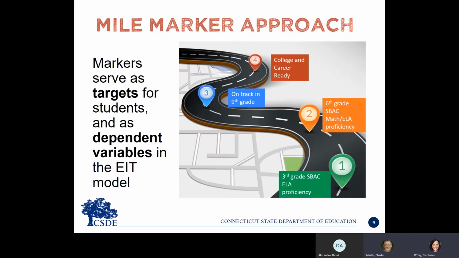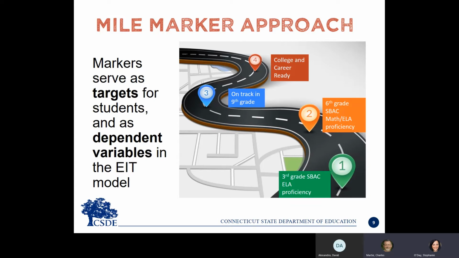This slide describes an approach to early warning that we're calling a mile marker approach. The EIT breaks down the student career into 4 mile markers. So we're not trying to predict, for example, how likely it is that a second grader will be college and career ready by grade 12. Instead, we look at most 3 years ahead. This approach enhances the predictive power of our models and allows us to present the data more efficiently, showing only those fields most relevant to student outcomes. For example, EIT provides kindergarten inventory results only for 1st through 3rd graders.